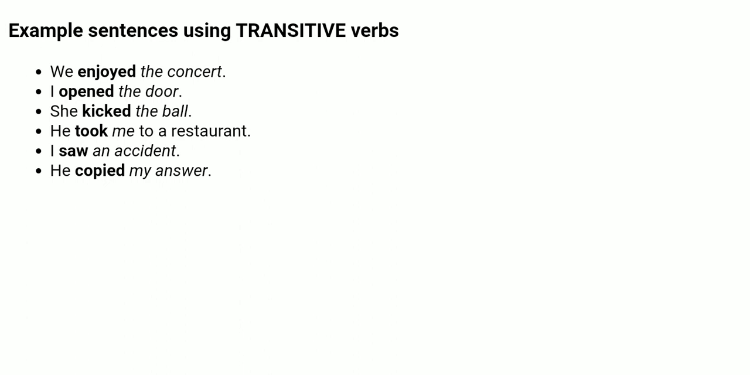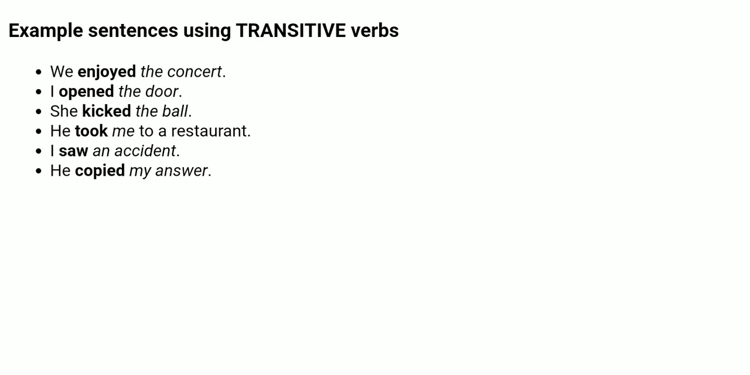She kicked the ball. What did she kick? The ball. You get the object, the ball. Kicked is the verb, she is the subject. So this sentence has a transitive verb. He took me to a restaurant. Where did he take me? To a restaurant. So he is the subject, took is the verb, and a restaurant is the object.